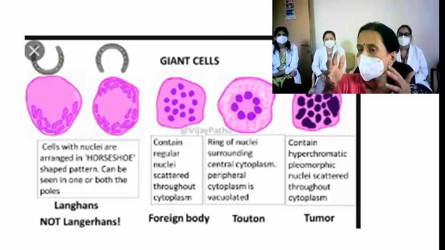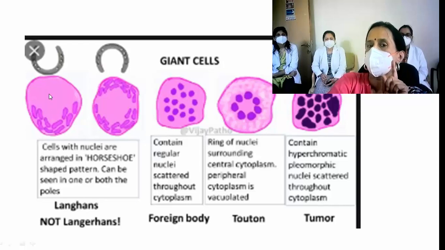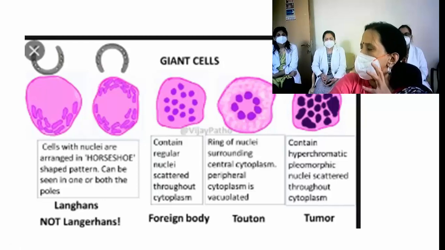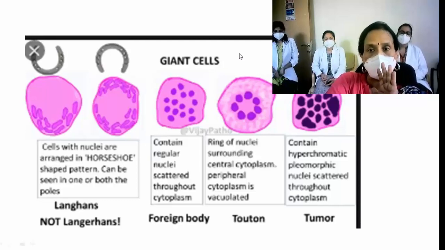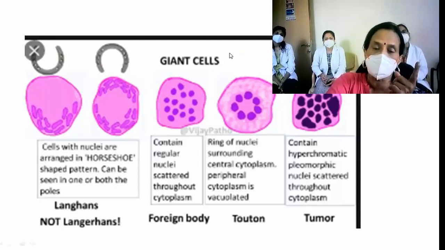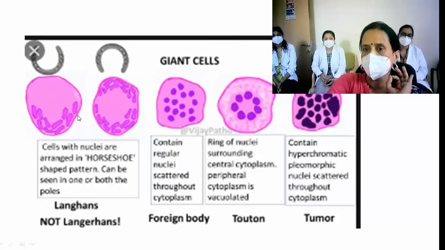So we were talking about how macrophages come together to form giant cells. Now let us see how they appear. The typical giant cells that are seen in tuberculosis are like this. Let us take tuberculosis as an example of a granulomatous disease. We are just teaching granuloma: what is granuloma, how does it appear? But as an example, let us take tuberculosis. So these two are the giant cells. Are they big in size? Yes. Lymphocytes, you have seen they're so small; these are big cells. And how many nuclei do they have? Plenty, many nuclei. So the multinucleated giant cell.